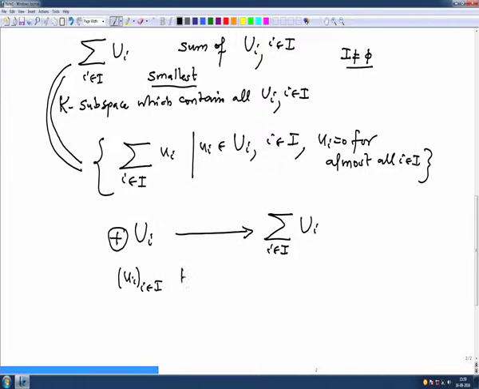So, you can map this to the sum of the u_i. This makes sense. And this map is obviously a K-linear map. Not only K-linear, it is also evidently surjective.